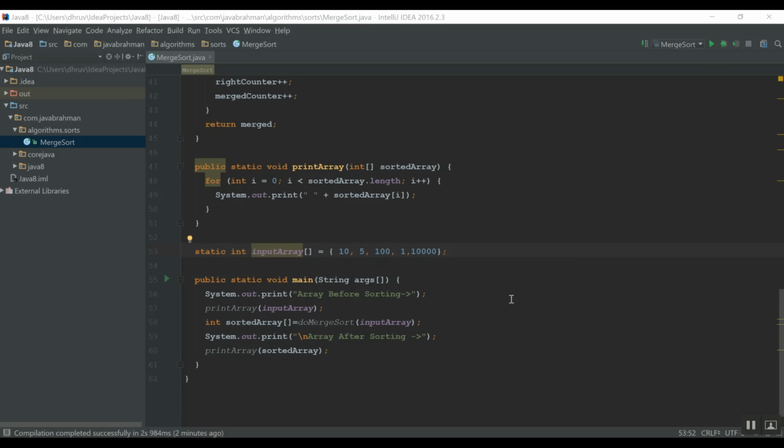As we saw in the whiteboard video, merge sort is all about divide and conquer. One needs to divide the given list of elements and then recursively keep on dividing them in order to arrive at a single element, beyond which we will stop the recursion, or that is the recursion limit.